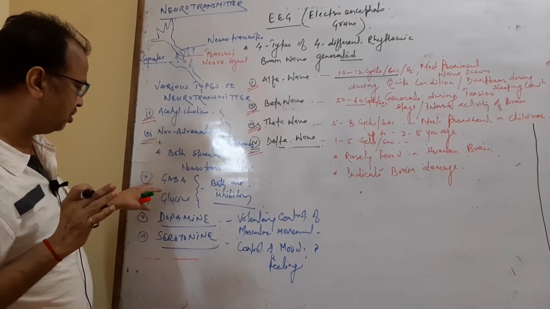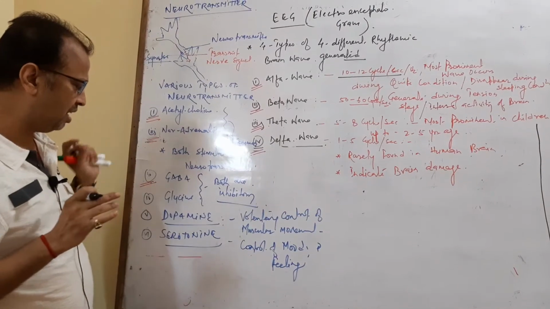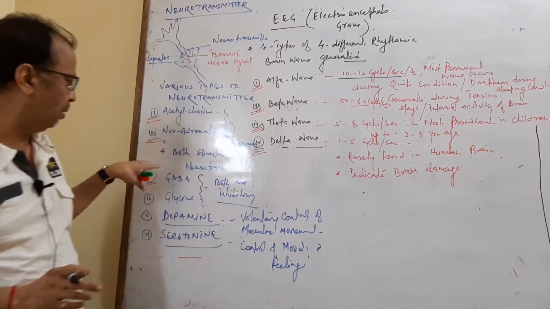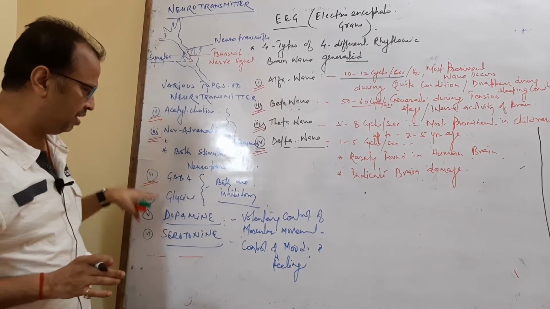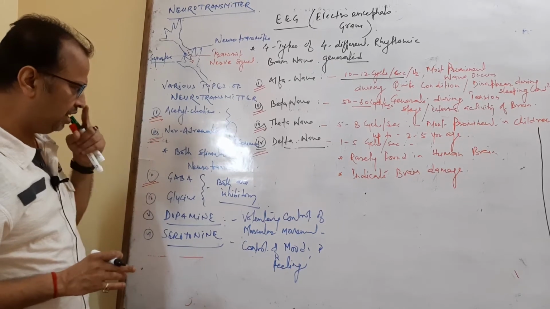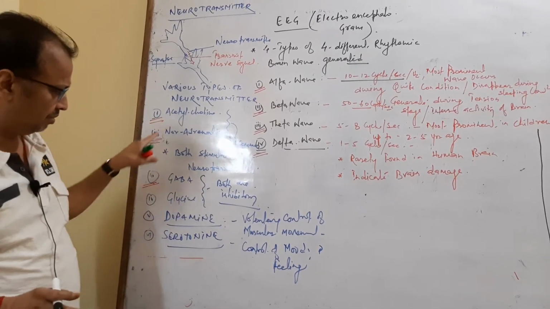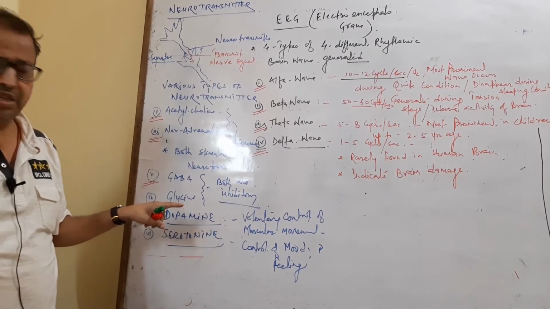These are GABA and glycine. Both GABA and glycine are inhibitory in nature, so they reduce the transmission rate.